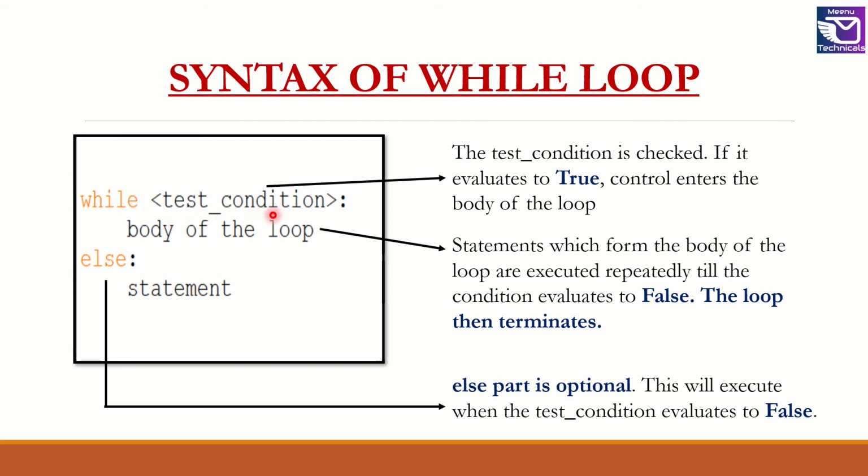As long as the test condition is true, the statements which form the body of the loop are executed repeatedly. Once the test condition is false, then control is transferred to the else portion. This portion is completely optional. When control is transferred here, then the statement in the else portion is executed.